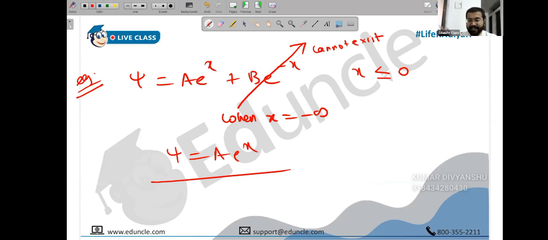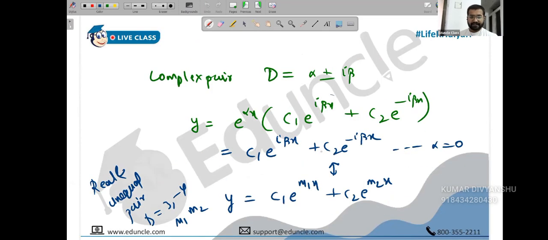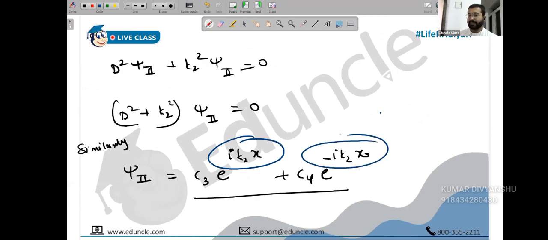In this case, the second term cannot exist. Okay, I hope you are with me. Now, this idea that we learned is valid only when functions are real. If the functions are complex, for example, this function that we have, it's a complex function, you cannot use this idea of infinity minus infinity.